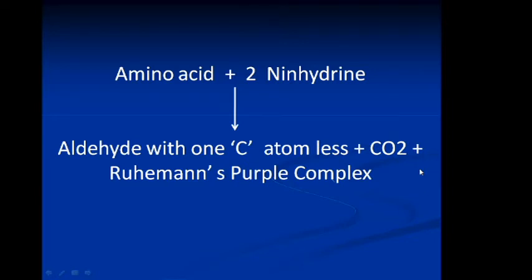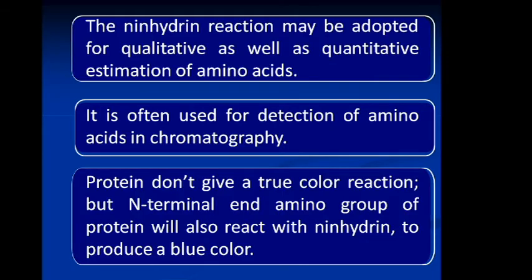Another ammonia molecule is attached with this oxygen. So this complex is a purple colored complex. It is called Ruhemann's complex. The Ninhydrin reaction may be adopted for qualitative as well as quantitative estimation of amino acids. It is often used for detection of amino acids in chromatography. Protein does not give a true color reaction, but the N-terminal amino group of a protein will also react with Ninhydrin to produce a colored product.